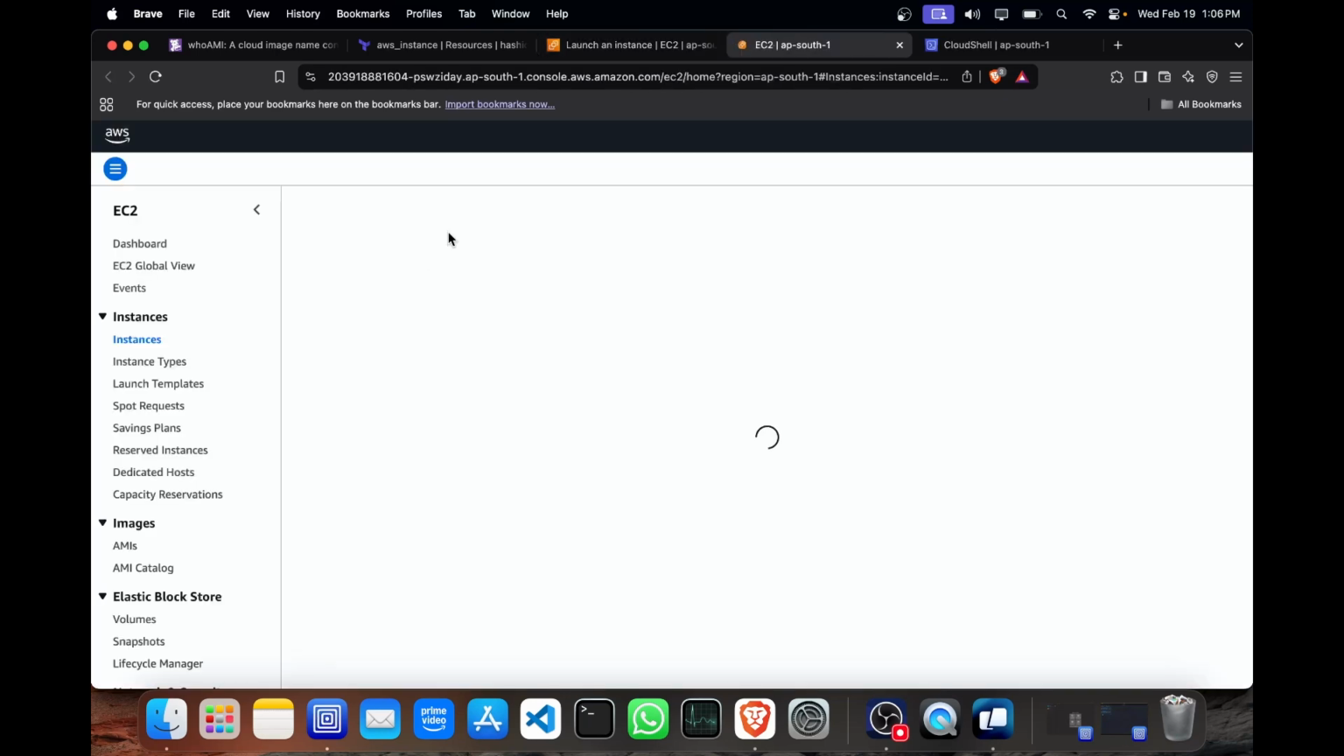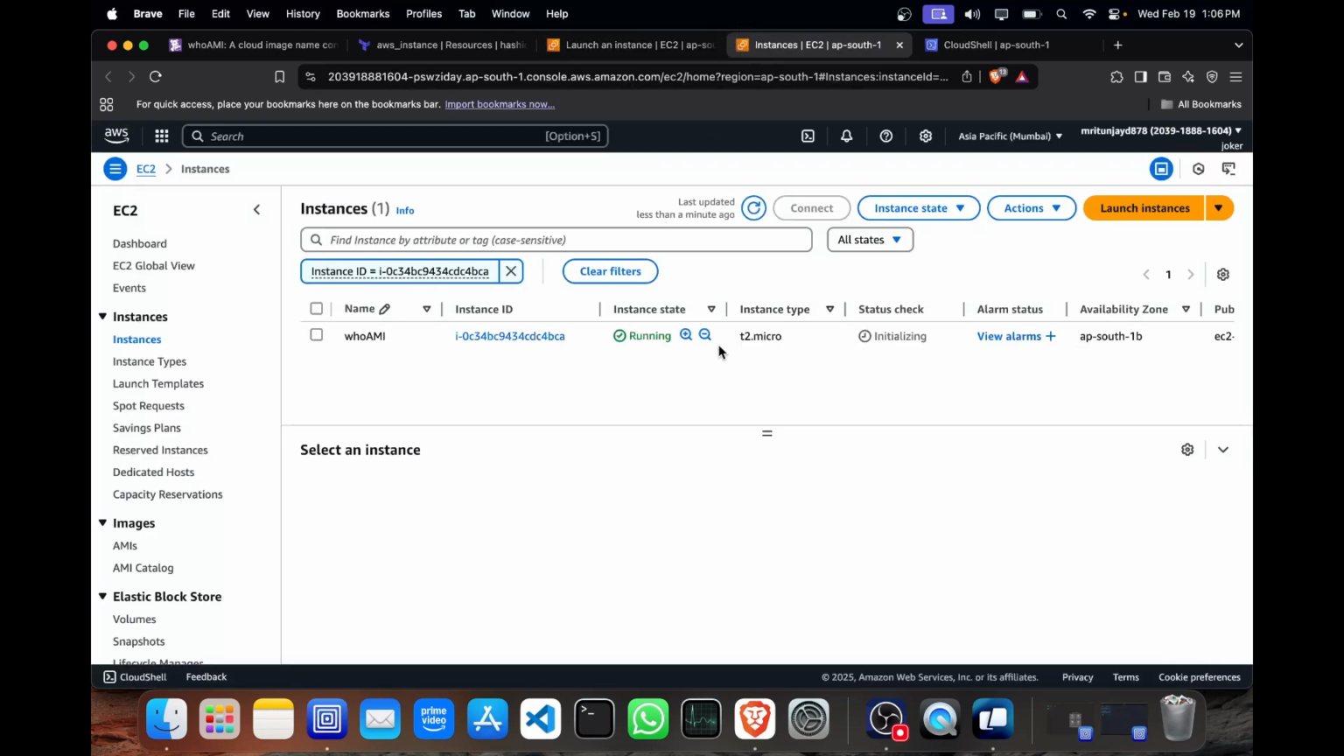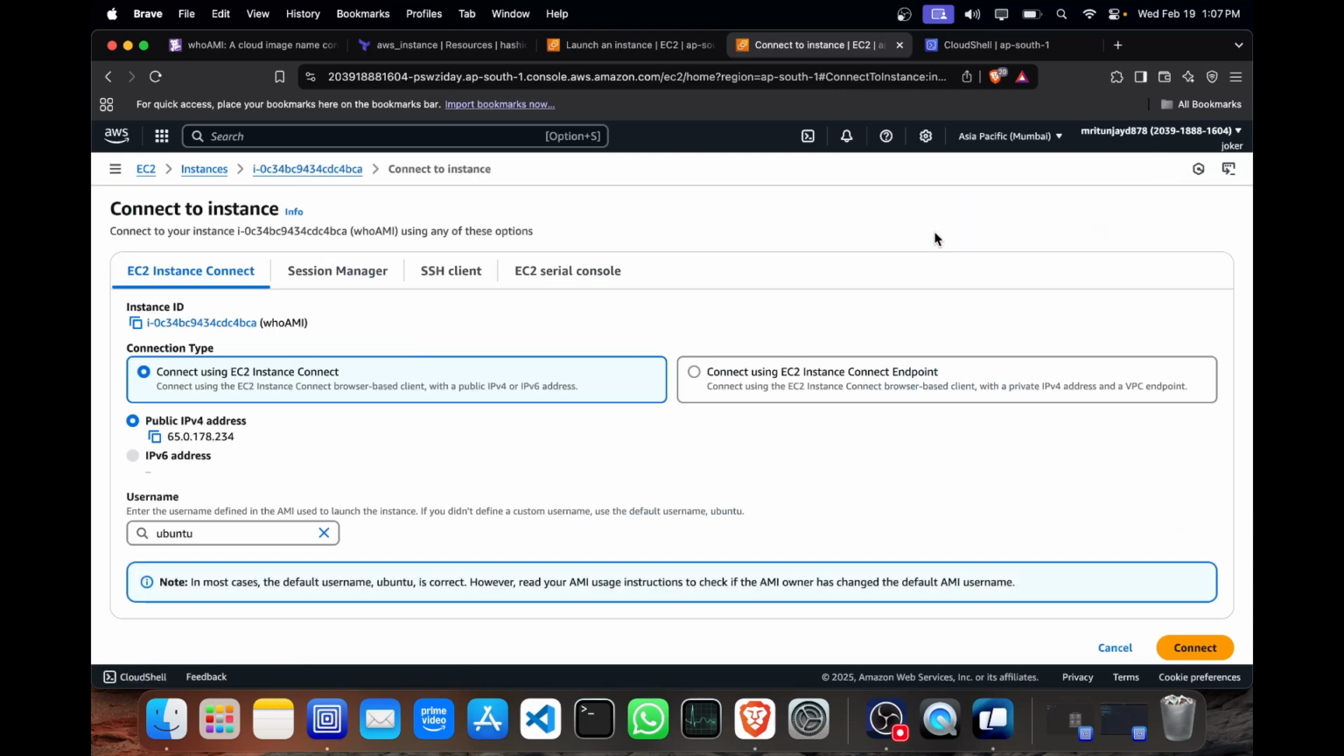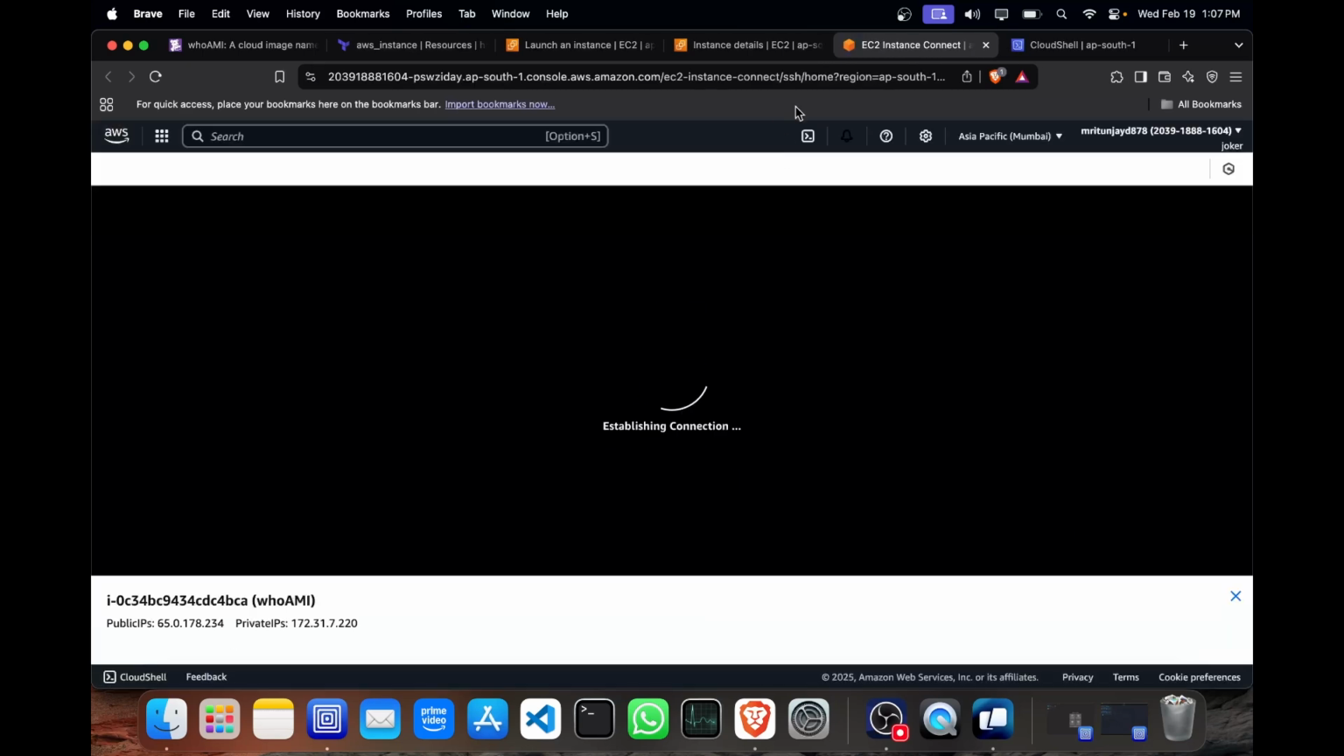Okay, you can see the instance is running. Let's give it some time. Okay, let's see if the instance is created. Yes. Let's connect to it and install some packages before creating the AMI out of it.